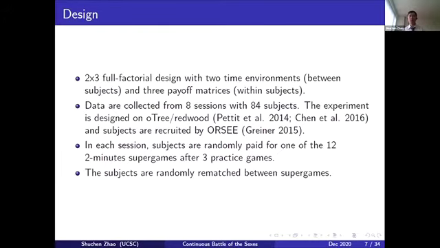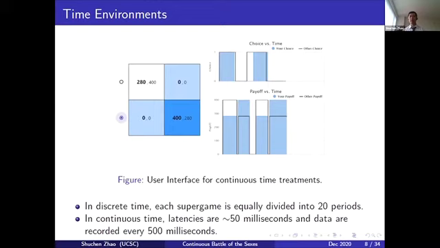Each super game lasts for 2 minutes, and the subjects are randomly rematched between super games, but they are matched with the same partner within each super game. The way they play each super game depends on the timing environment they experience. So this is the UI of the continuous time treatment.